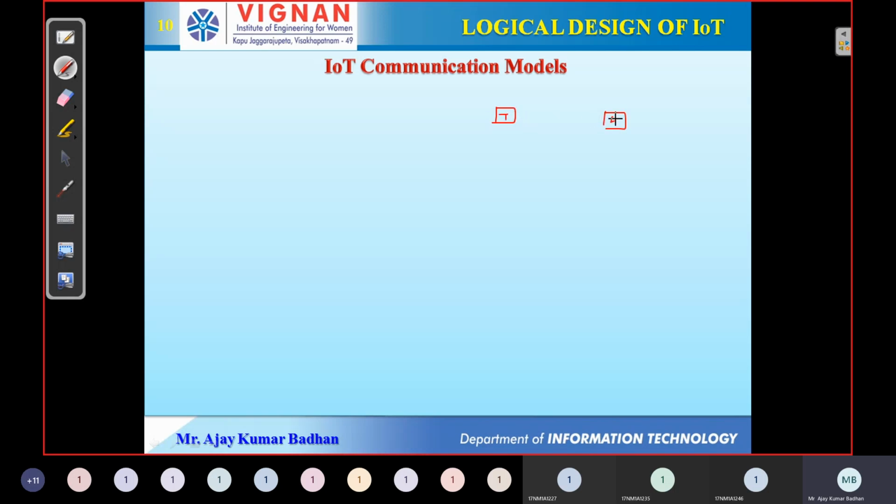This is your humidity sensor. This humidity sensor wants to get the data from the temperature sensor, and based on that it will provide you the results related to your humidity. So how is this data getting transmitted, this communication that takes place from here to here? That requires different kinds of models. We have different types of models for representing this, so that we are going to discuss in this particular slide.